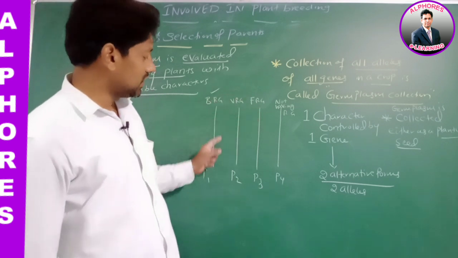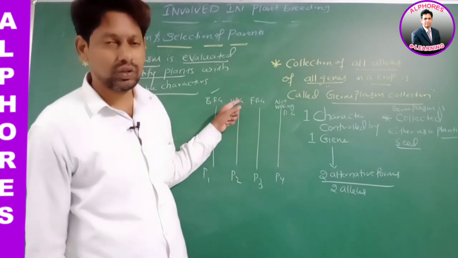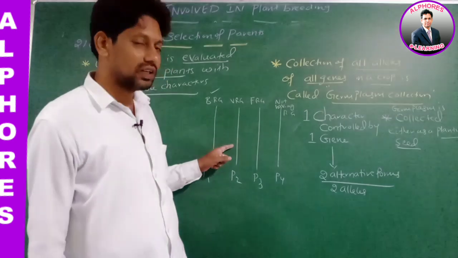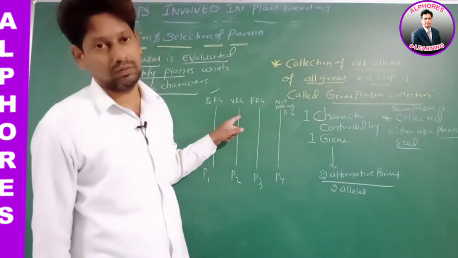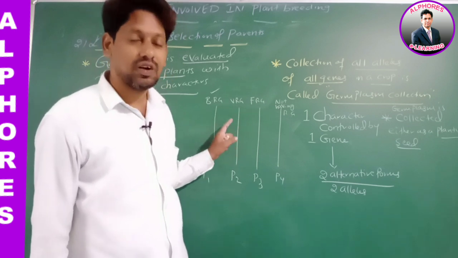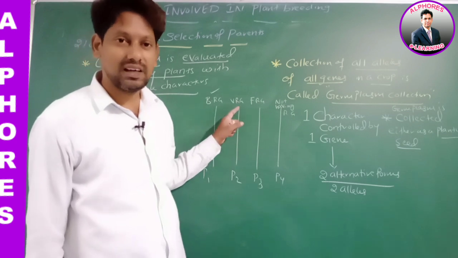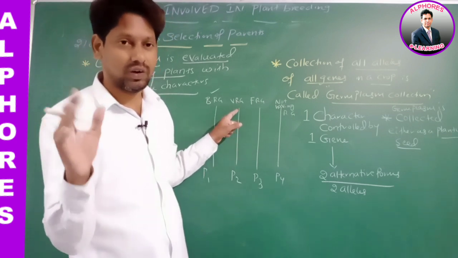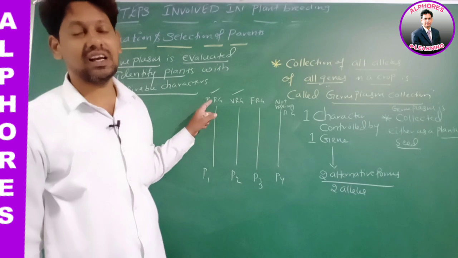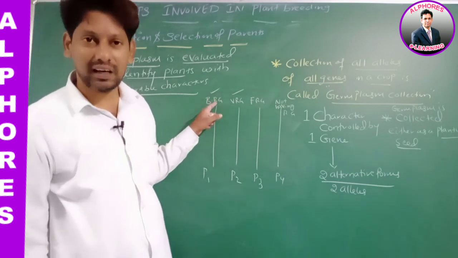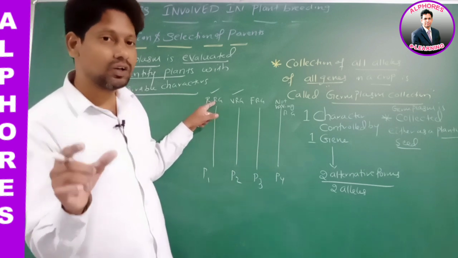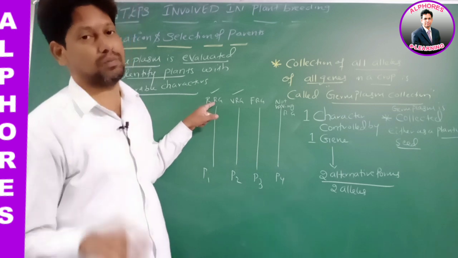Now we went for plant 2, P2. By evaluation of germplasm, we came to know that this plant is with a viral resistant gene. Therefore, this plant is with a desirable character: the viral resistant gene. The bacterial resistant gene is also a desirable character. What characters are we interested in? Those are desirable characters. We want to produce a bacterial resistant and viral resistant plant.